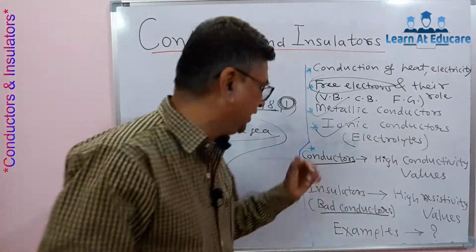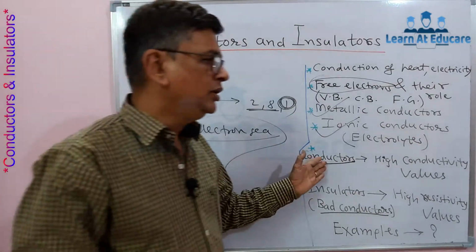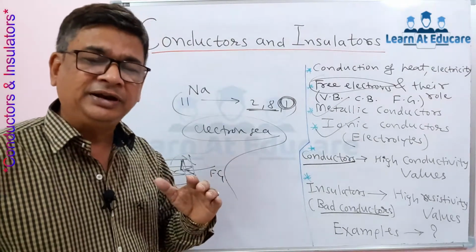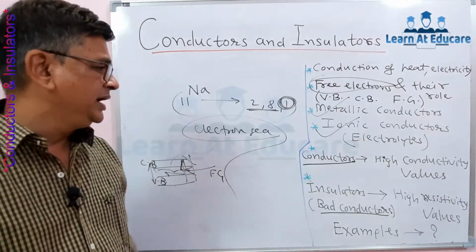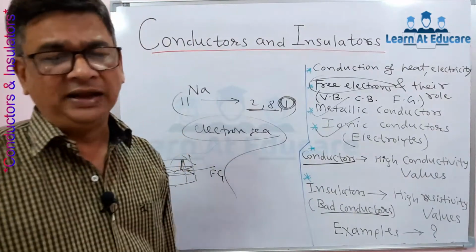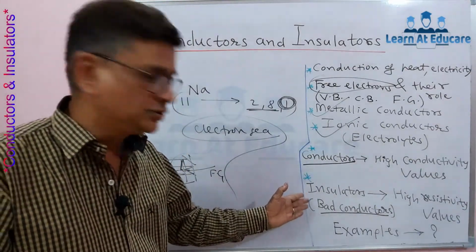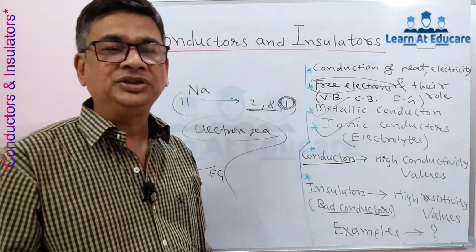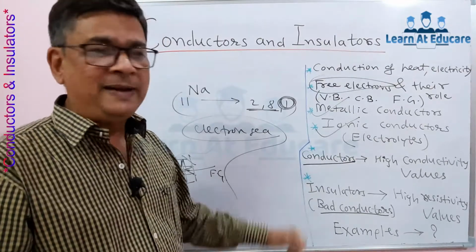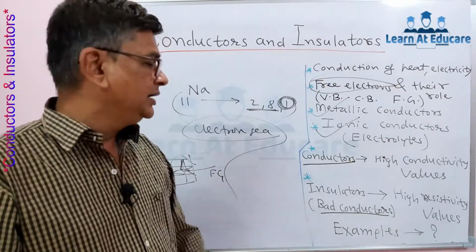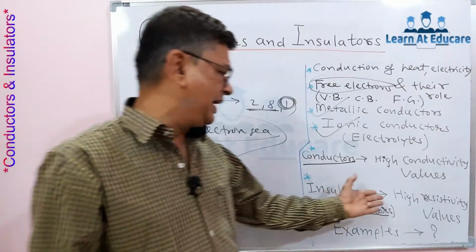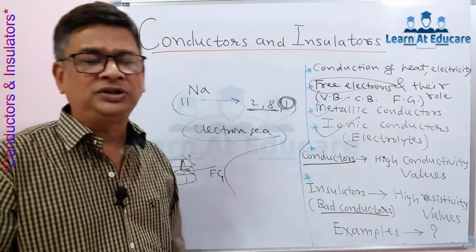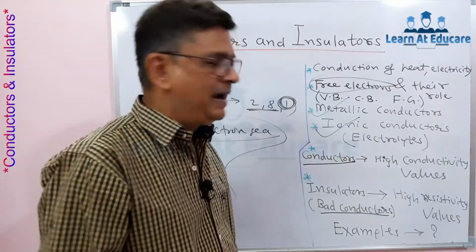Now we come to the insulators. Before that, to know, conductors have high conductivity values. It is conductivity related to the conductance values, and conductors have high conductivity values. But insulators are also called bad conductors because they do not have free electrons or ions for conduction. Why are they bad conductors? Because they have high resistivity values, which do not allow the current to flow, and therefore they are bad conductors.